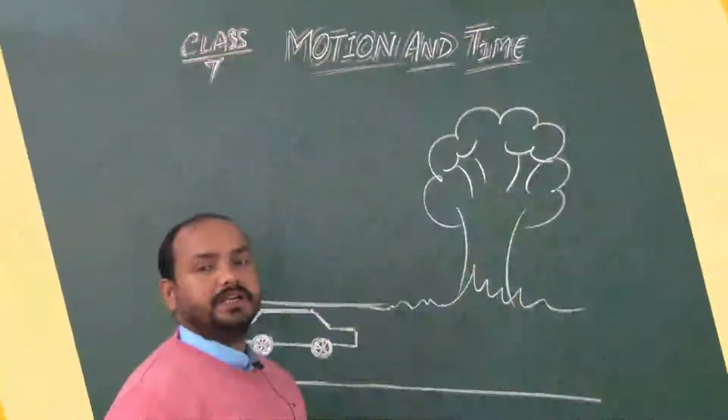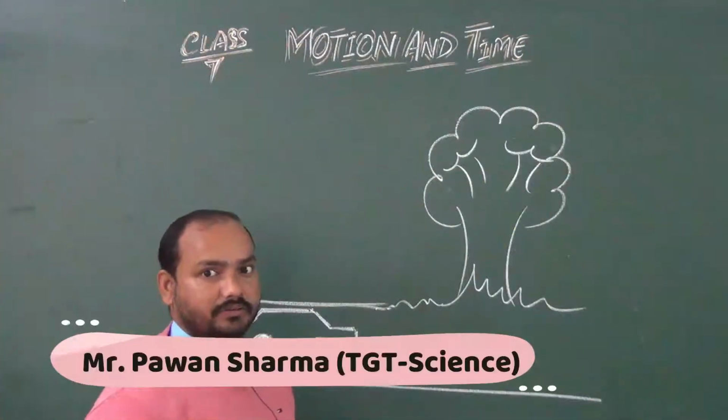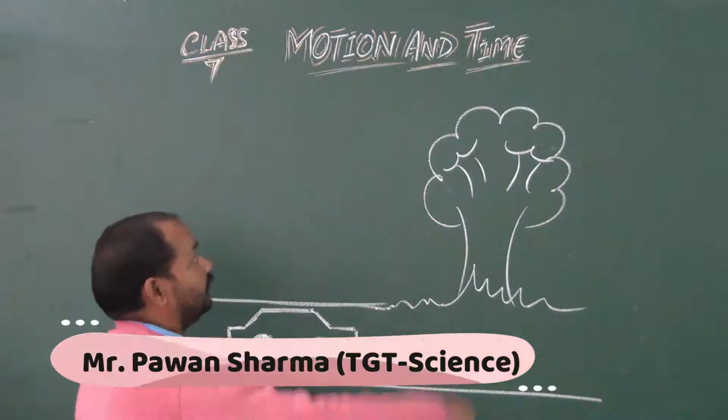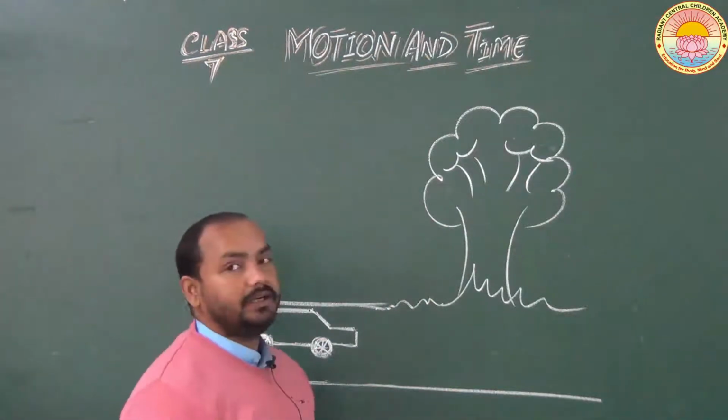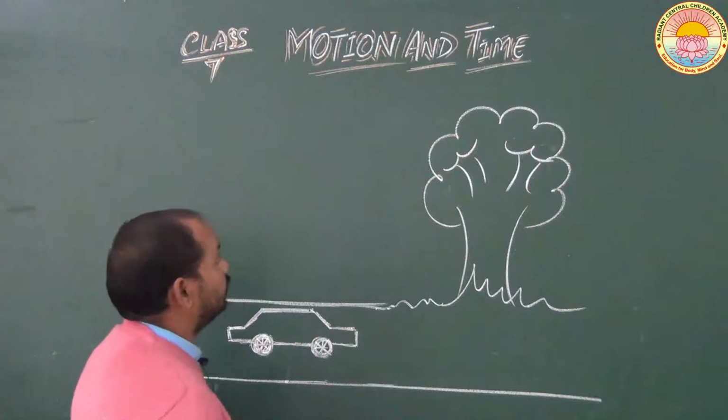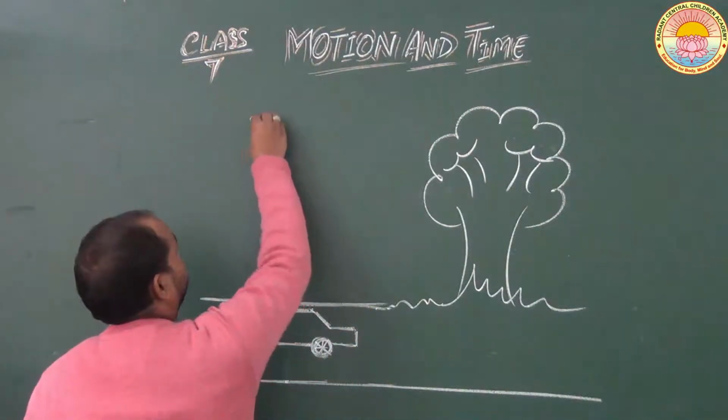Hello students, once again welcome back to the revision classes of class 7 science. Today we are going to discuss the chapter Motion and Time. So first of all, let us understand what is the meaning of motion.